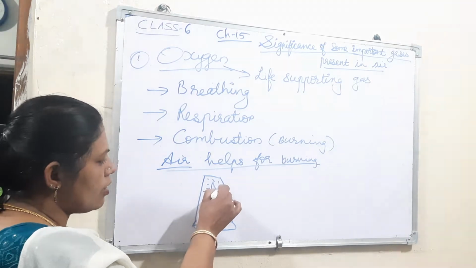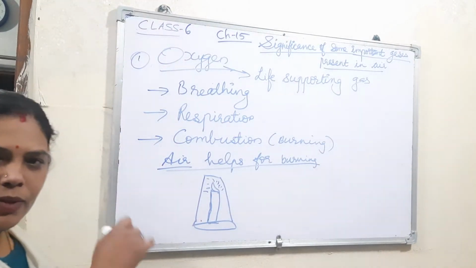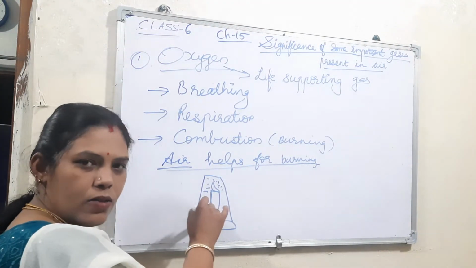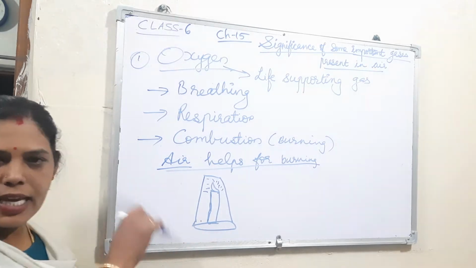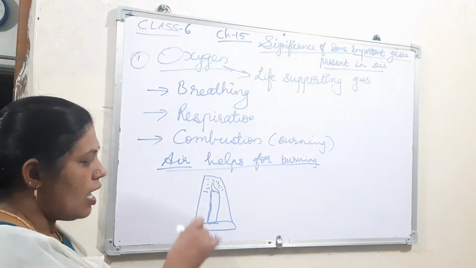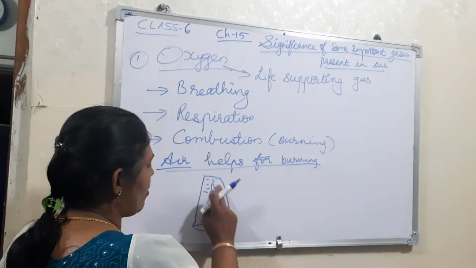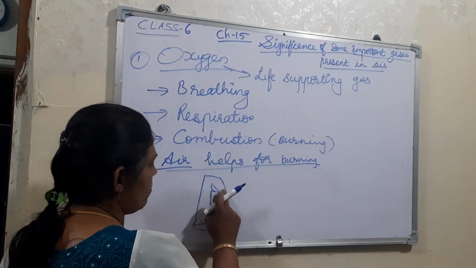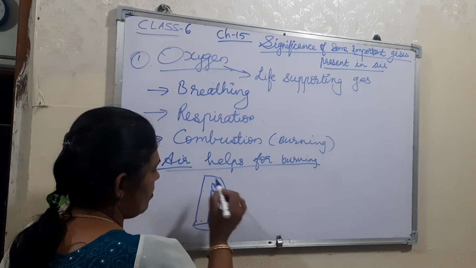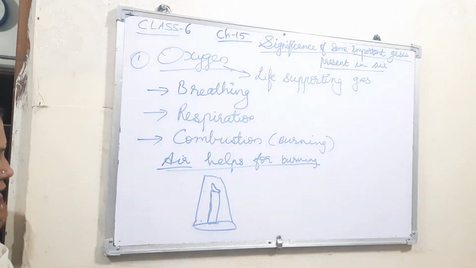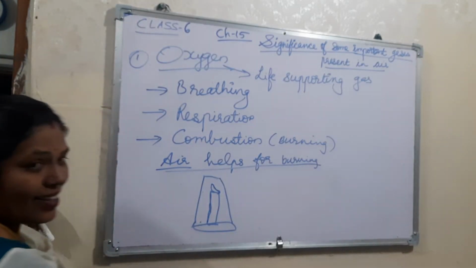At first the candle glows because there is oxygen, there is air inside the glass. But after some time, the flame goes off. Why?